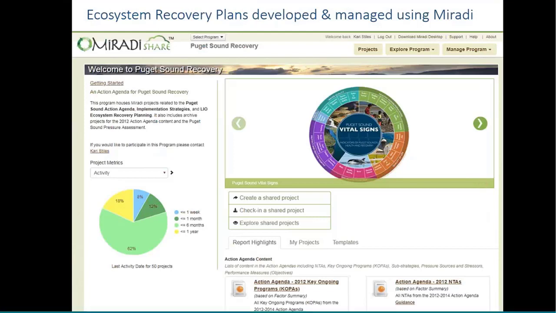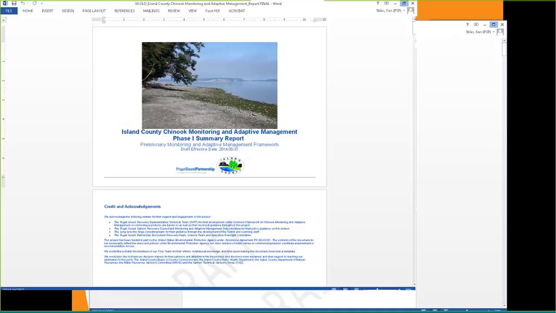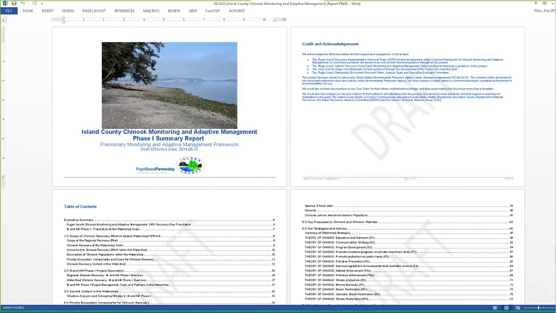So what we've found is that the old way of generating reports, which you are probably familiar with, looks something like this report I'm opening right now in Word, which will pop up in just a second. We found that the old way of generating reports was big, huge Word documents that look something like this. You can see, it's 100 pages long. It has a lot of great information, and we actually generated this from our Miradi project files. This is an example of one of our salmon recovery reports.